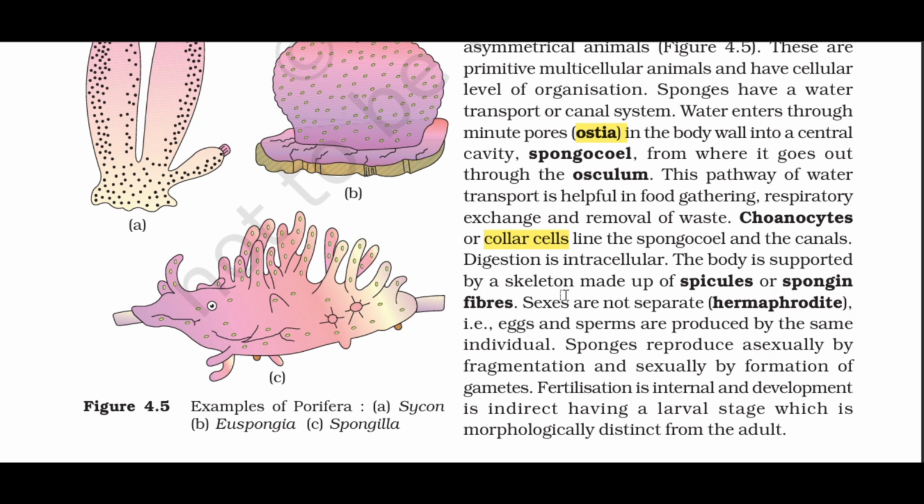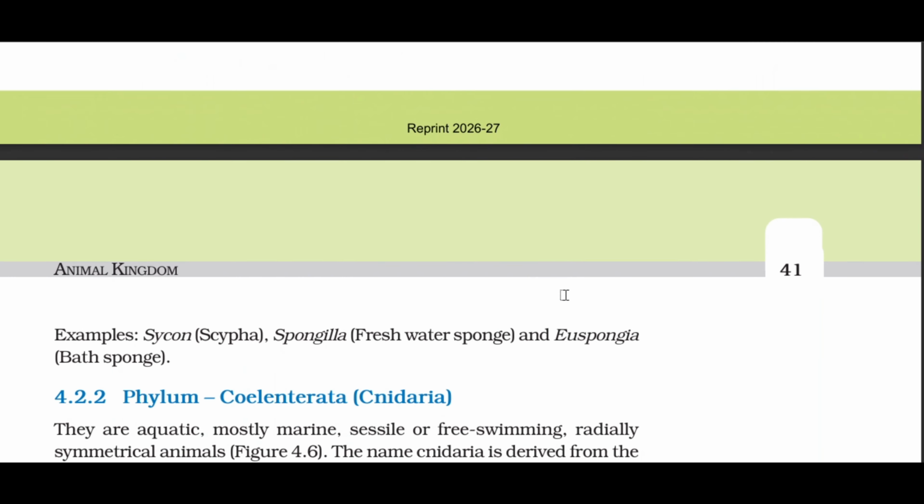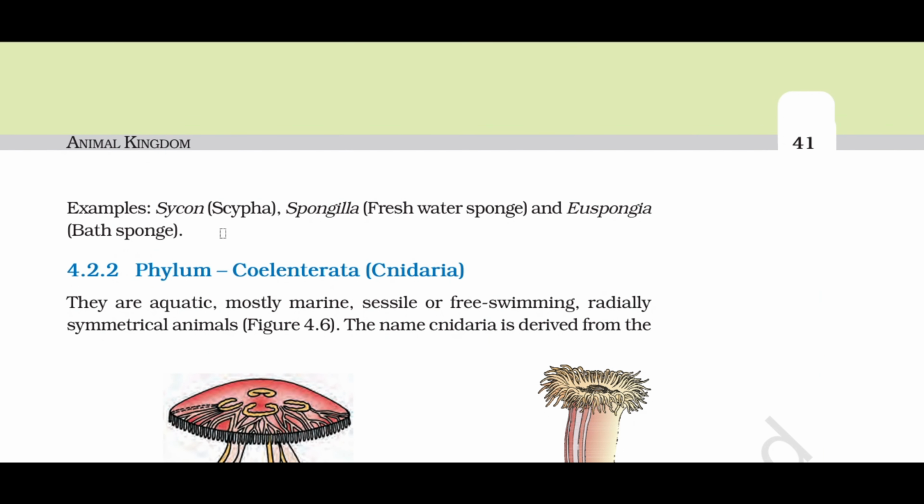Fertilization is internal and development is indirect, having a larval stage which is morphologically distinct from the adult. Examples: Scypha, Spongilla, freshwater sponge, and Euspongia, bath sponge.